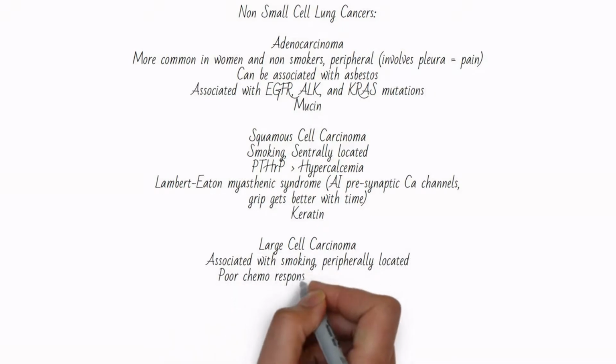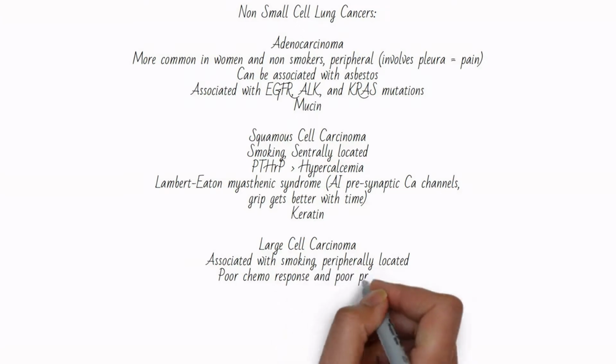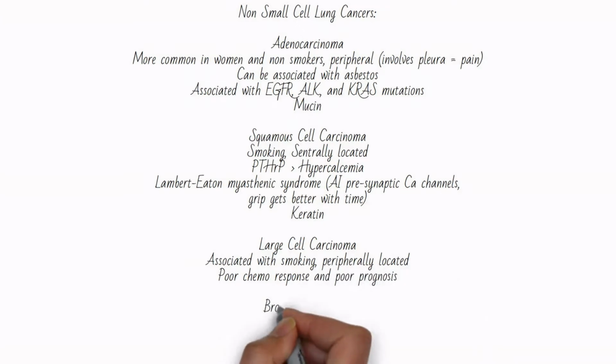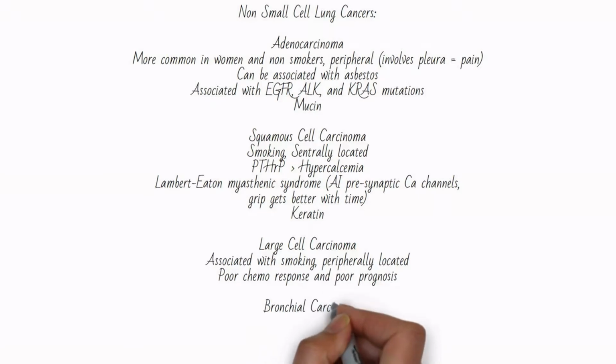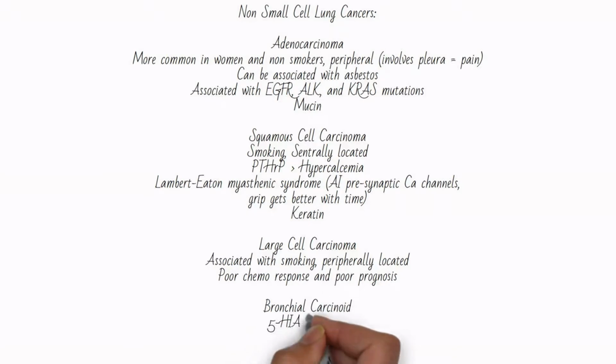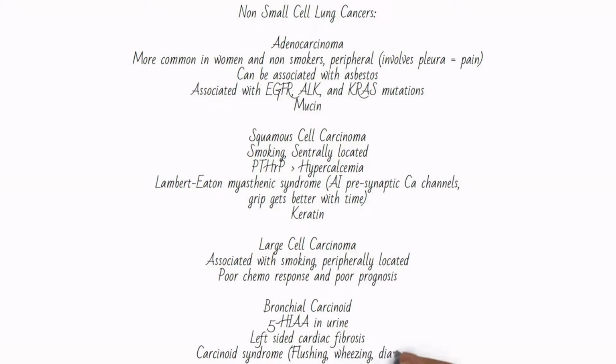Large cell carcinomas are peripherally located, associated with smoking, and are generally not responsive to chemo and have a poor prognosis. Bronchial carcinoid tumors are associated with carcinoid syndrome, which produces flushing, wheezing, and diarrhea. Liver carcinoid metastasis produce right-sided cardiac fibrosis. Lung carcinoid produces left-sided cardiac fibrosis. Both produce elevated 5-HIAA levels in the urine.